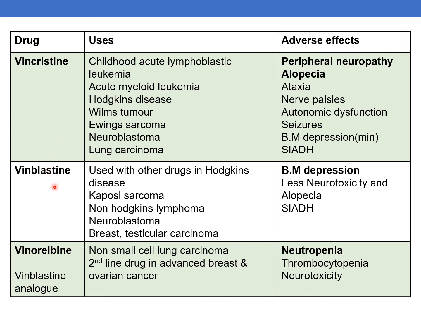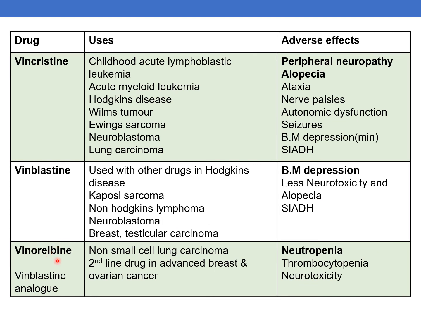Coming to the next drug, vinblastine. It is used with other drugs in Hodgkin's disease, Kaposi carcinoma, non-Hodgkin's lymphoma, neuroblastoma, breast and testicular carcinoma. Unwanted effects or adverse effects are bone marrow depression. It is less neurotoxic and alopecia is also less.